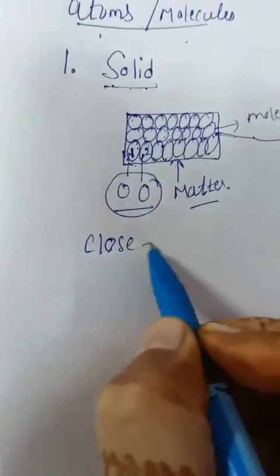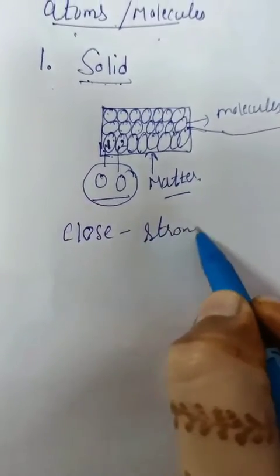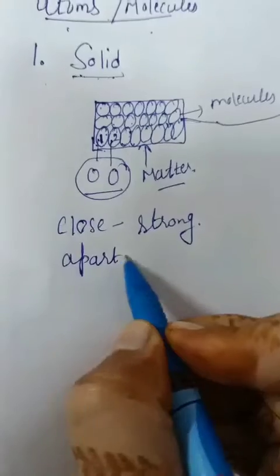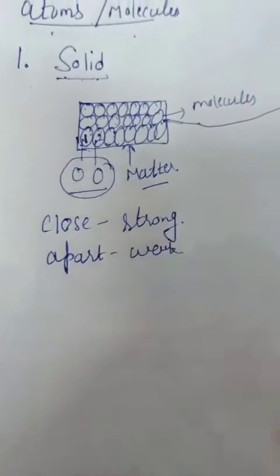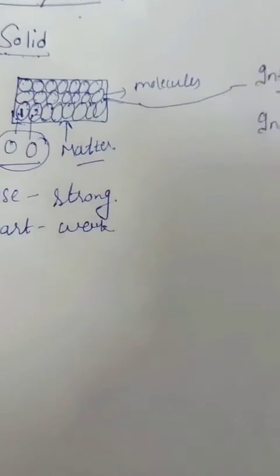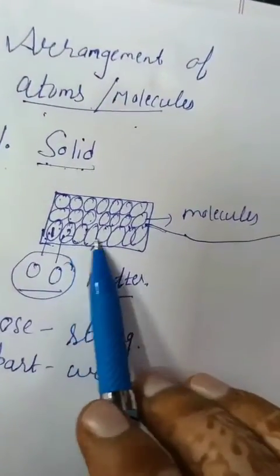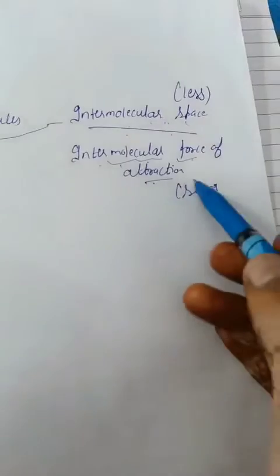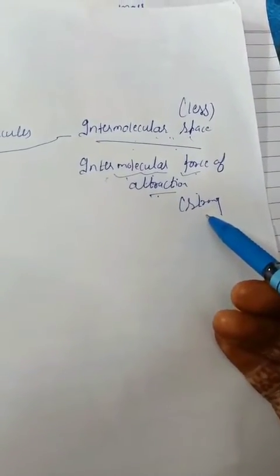If they are apart from each other, intermolecular attraction will be weak. So in solid state, because molecules are close to each other, intermolecular force of attraction is strong. So in solid state, intermolecular space is less while intermolecular force of attraction is strong.